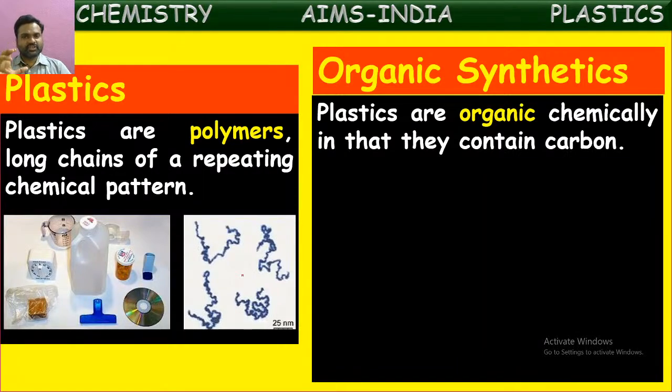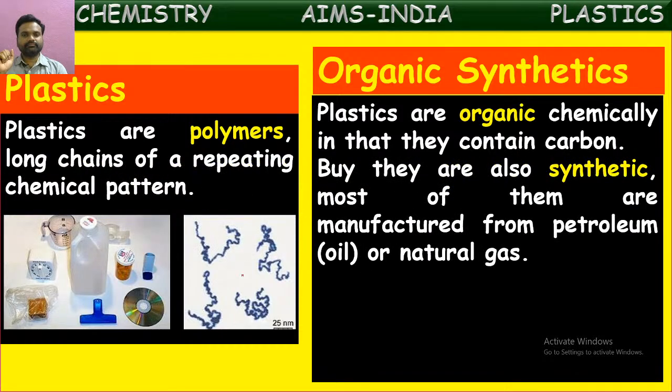Anyhow, here plastics also contain compounds of carbon. They are made up of carbon compounds in different forms. Hence, all these plastics come under organic substances. Chemically, they are organic. But they are also synthetic. Why? Because most of them are manufactured by human beings from petroleum or natural gases. So most of the plastics are obtained from petroleum, and even some are derived from natural gas also.